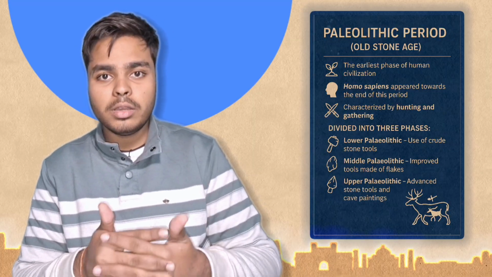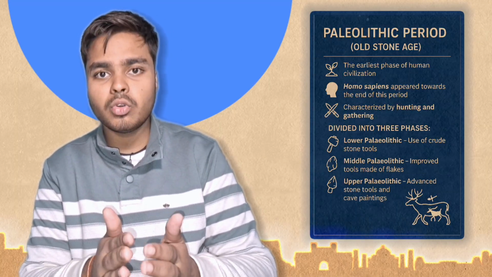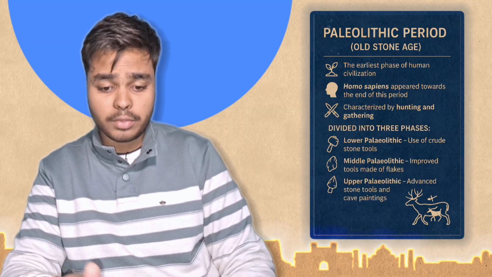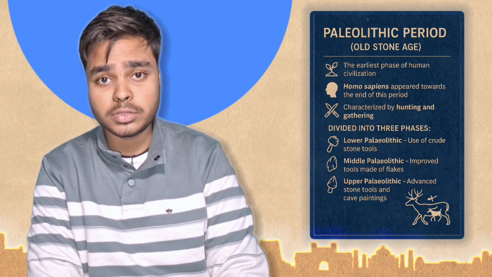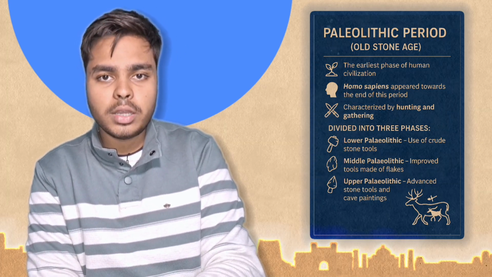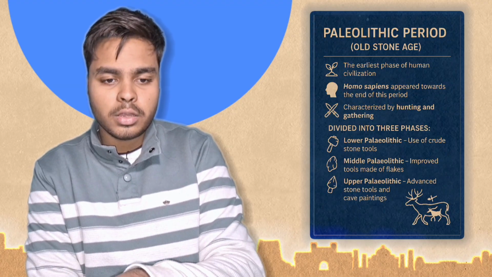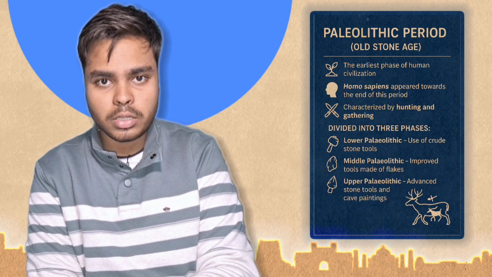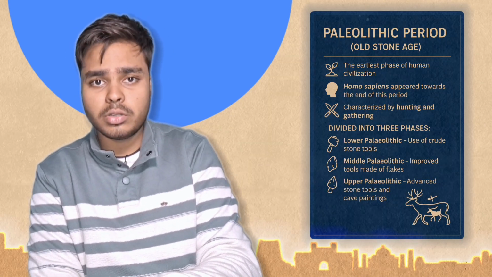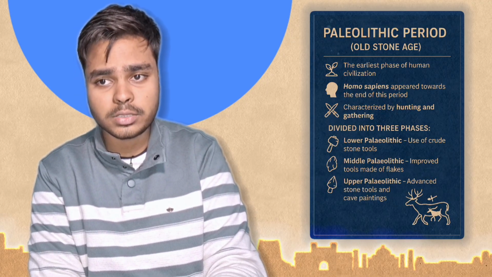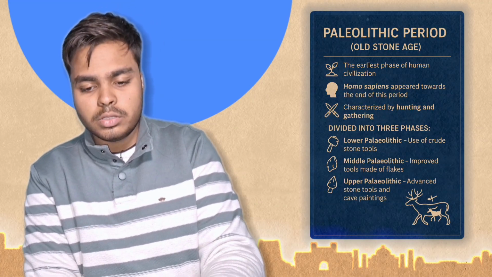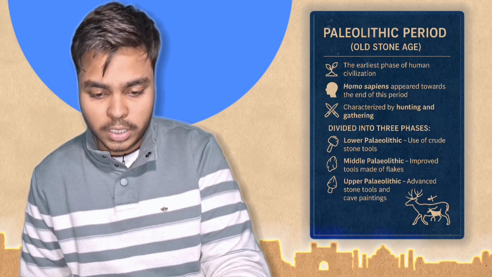In the Paleolithic age, there was no artistry when it comes to using stones as a tool. They were used only as hunting tools, not as artistic tools or anything like that. They were only used for hunting and gathering, killing animals. I've already told you, these all started in the lower Paleolithic age.